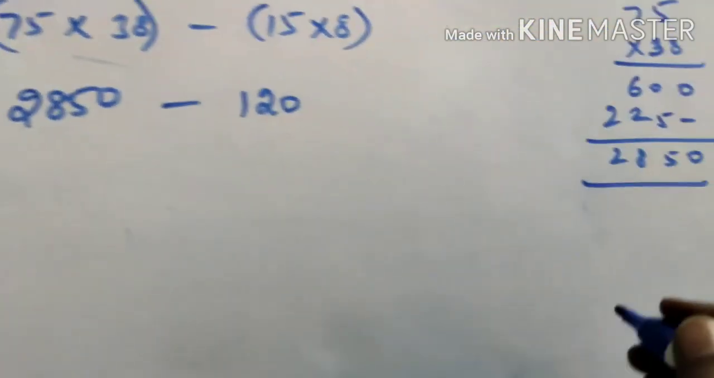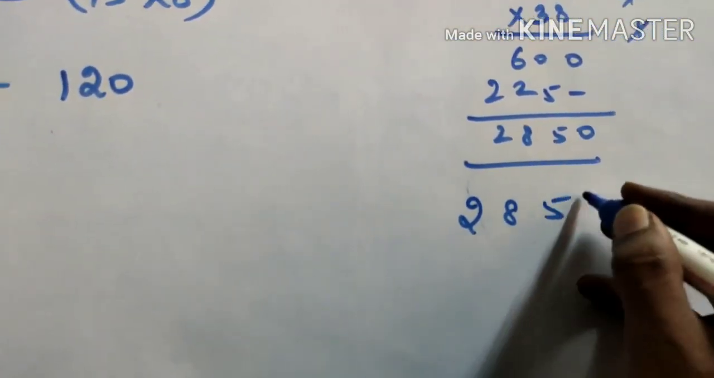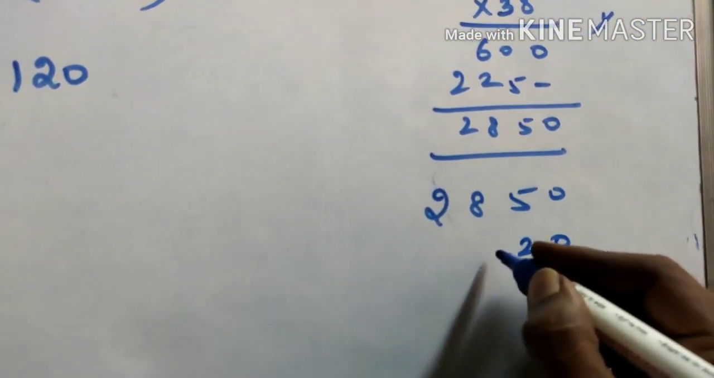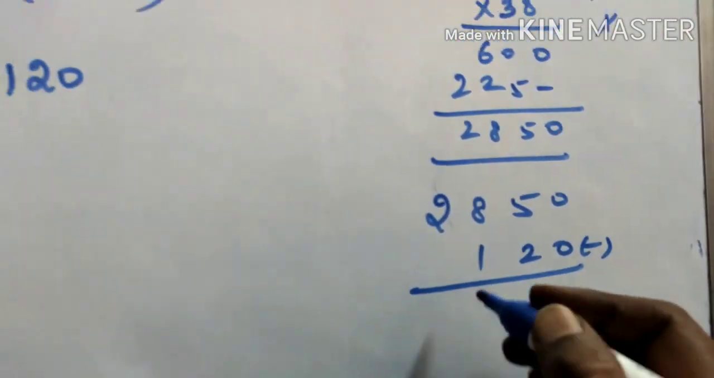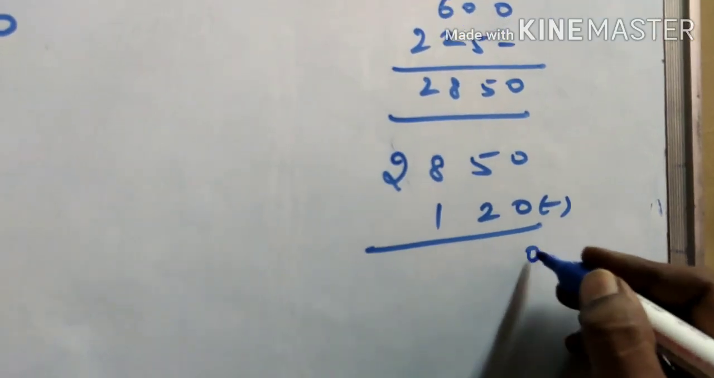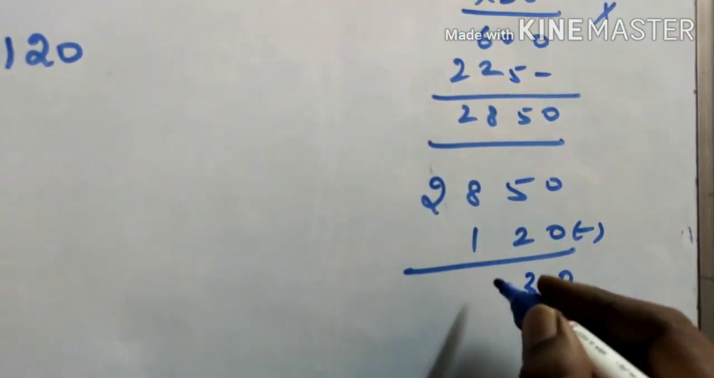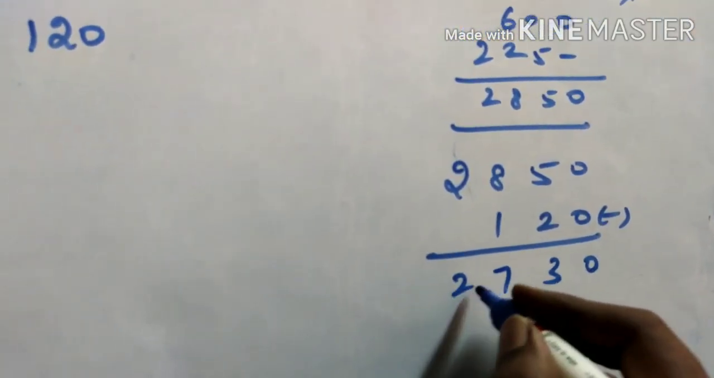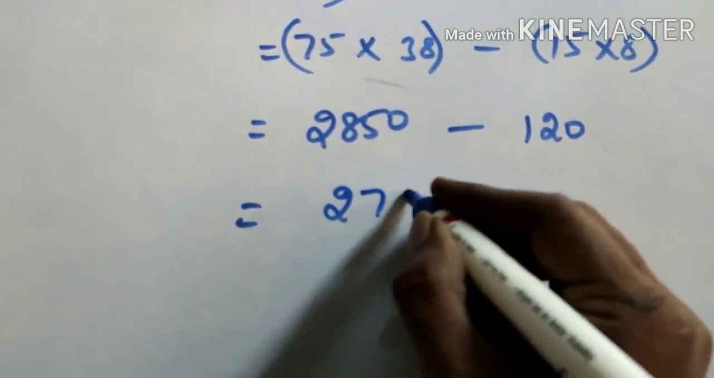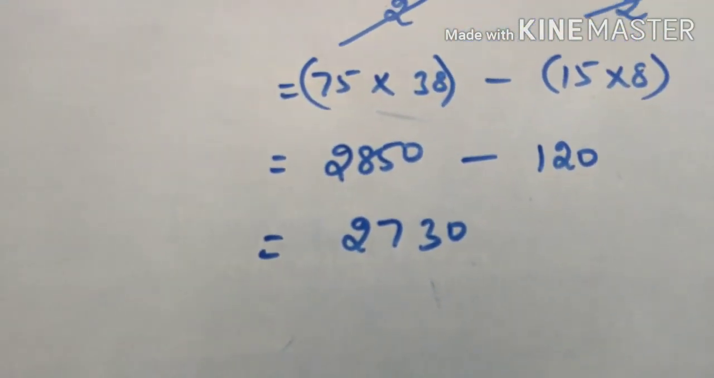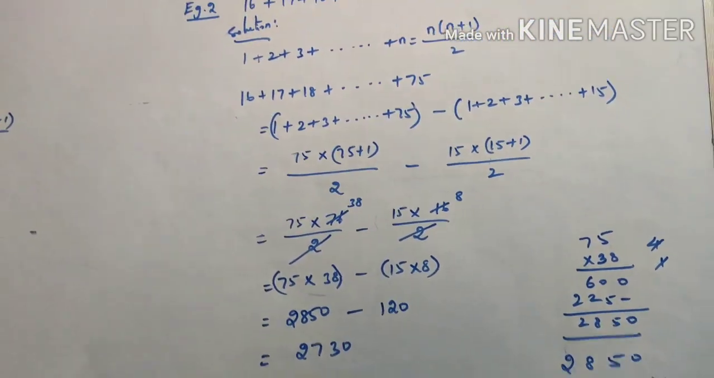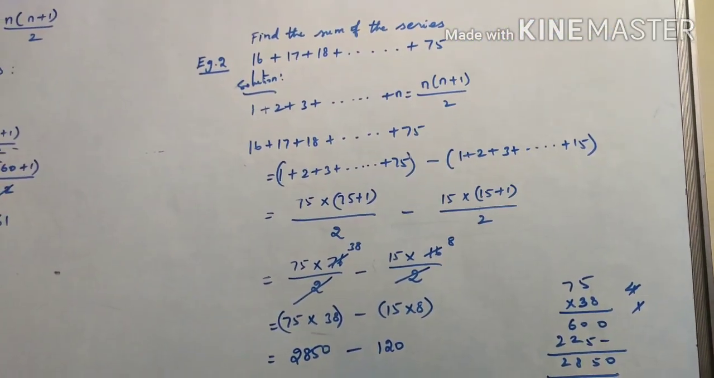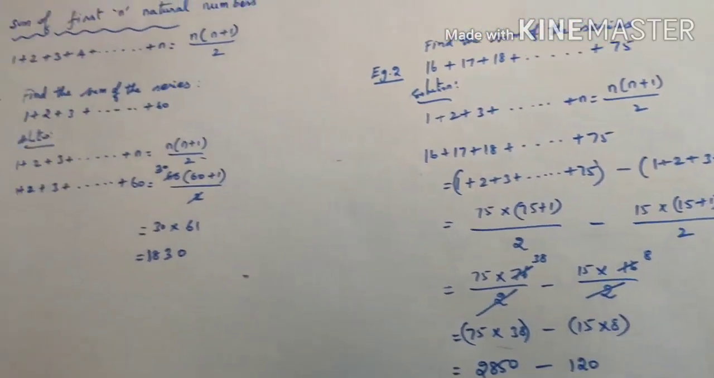I think that is easy. See here, 2850, subtract. For subtraction, you write from the right side. Addition, whatever you write from the second number, you have to write from ones place. 0, 5 minus 2, 3, 8 minus 1, 7, 2, 2730. Clear? So this is the way you have to find the sum of the series of n natural numbers.